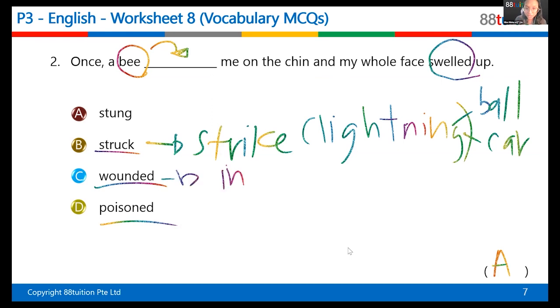But here, specifically it is a bee, so the word that goes with it is stung. And of course poison, you know what poison is, they put something in the food and then, you know what happens. So remember, these are all very similar in meaning. They're all synonyms, but you're choosing the best synonym in the context. That's vocabulary MCQ. Okay, good.